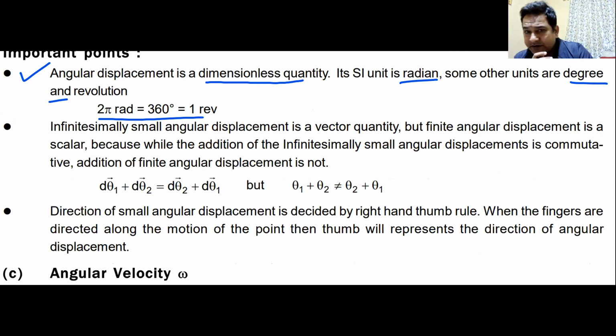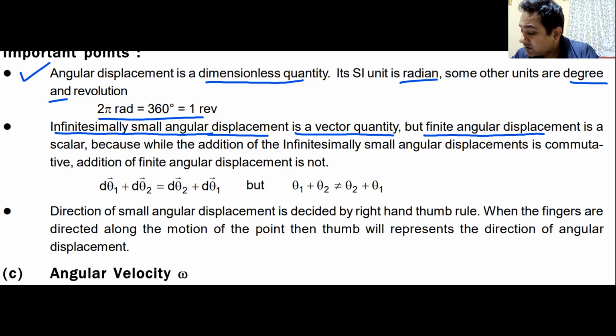Whether angular displacement is a scalar or a vector. Remember, angular position is not a vector, it is simply a scalar. But angular displacement is both a scalar and a vector. Why is that so? When the displacement is very small, it is a vector quantity. But when it is large, it is a scalar quantity.